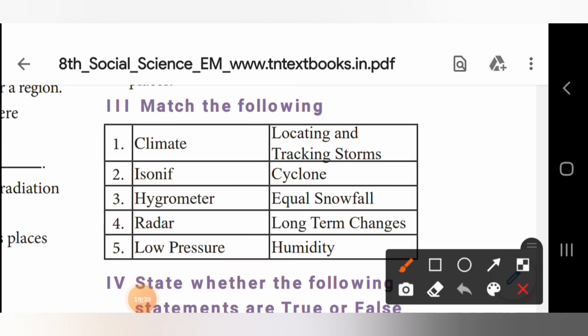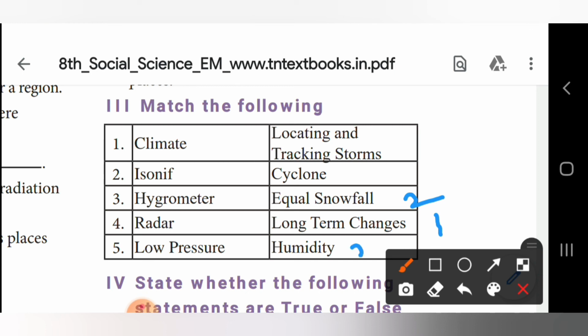Next, coming to match the following. So first one is climate. So what is climate? Obviously it is long-term changes. Okay, we studied in the very beginning of the lesson. Second one is isoneph. What is isoneph? Answer is equal snowfall. Third one, hygrometer.